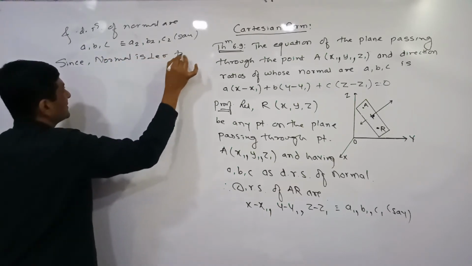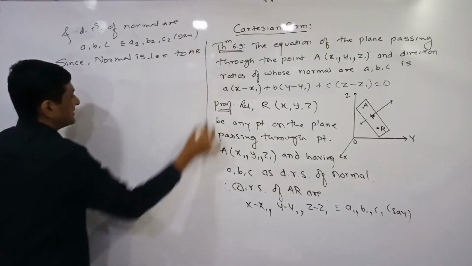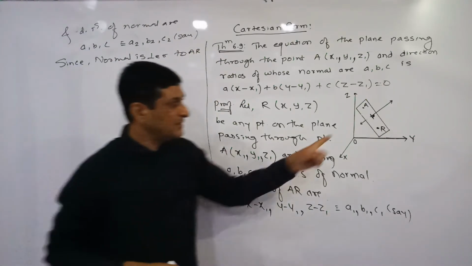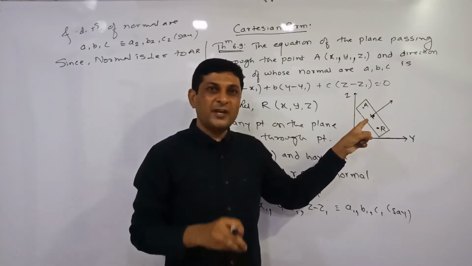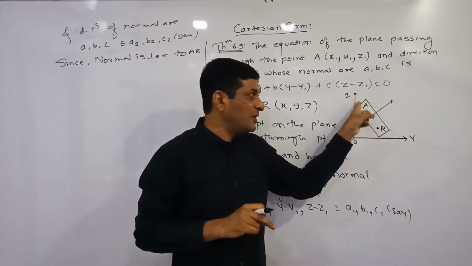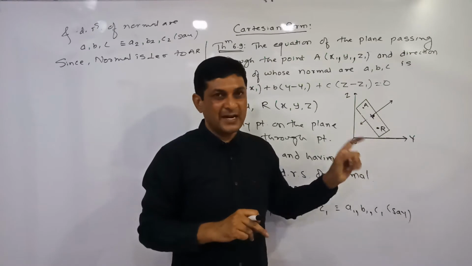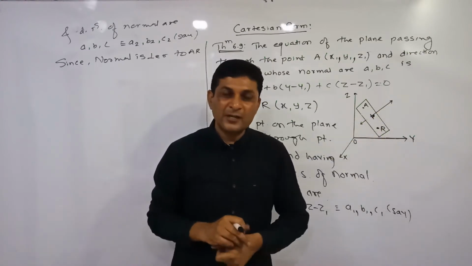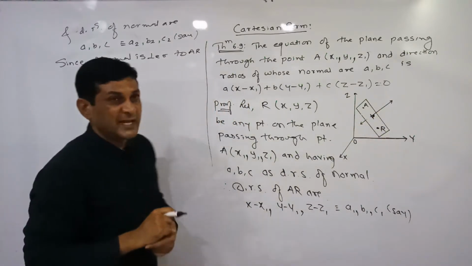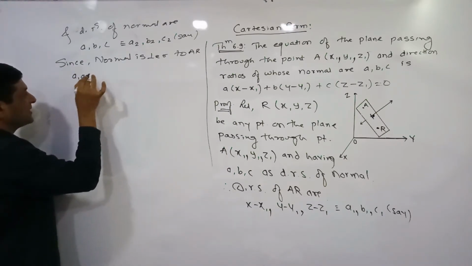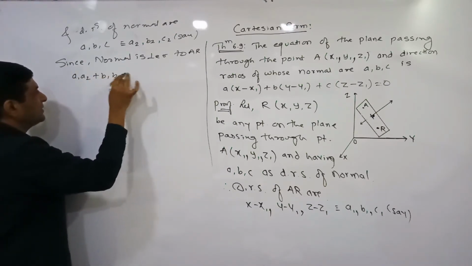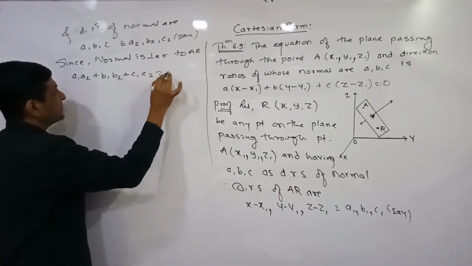is perpendicular to AR. This normal is perpendicular to the plane, which means it is perpendicular to every line lying in the plane, and one of the lines in this plane is AR. So the normal is perpendicular to AR, and we know that if two lines are perpendicular, the direction ratios satisfy a1a2 plus b1b2 plus c1c2 equals 0.